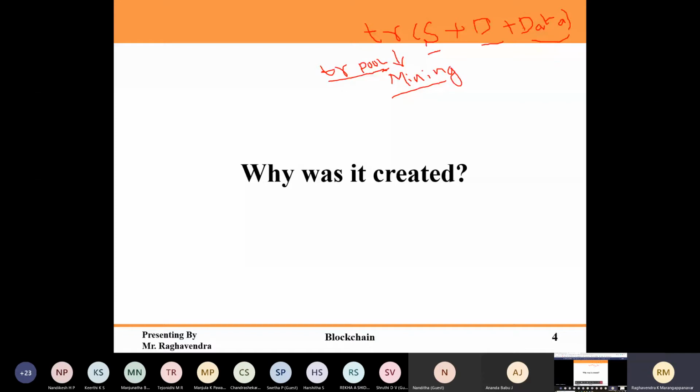After that, mining. Mining is nothing but verification of transactions. Again this is a vast concept, mining, because a lot of things come into the picture: how mining will happen, on what basis, and who will verify the transactions. Once mining is done, after that comes the consensus mechanism.